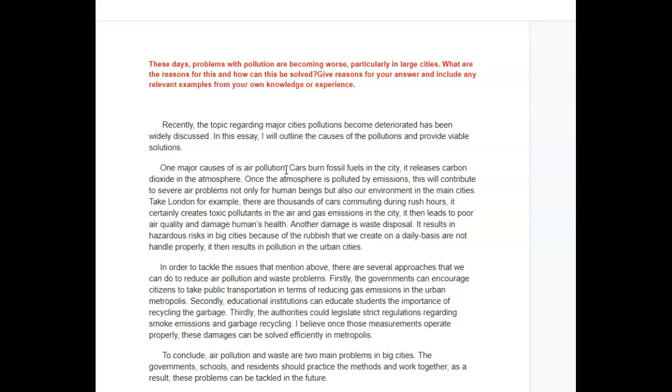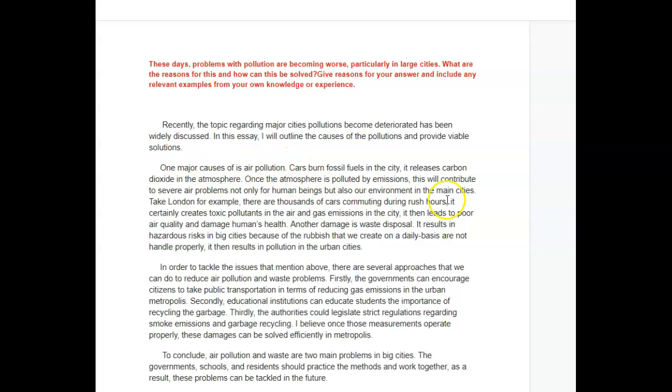"So cars burn fossil fuels in the city, which release carbon dioxide in the atmosphere. Once the atmosphere is polluted by emissions, this will contribute to severe air problems, not only for human beings, but also our environment in the main cities. The atmosphere is polluted by emissions." Okay. "Take London, for example. There are thousands of cars commuting during rush hour." Singular.